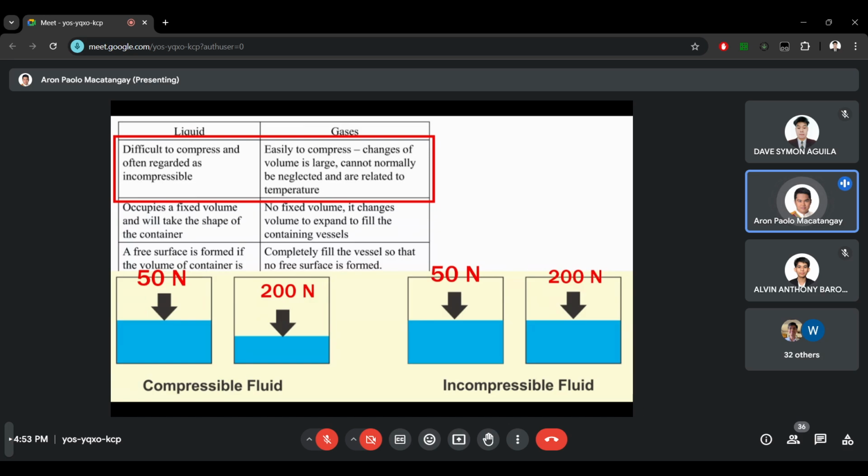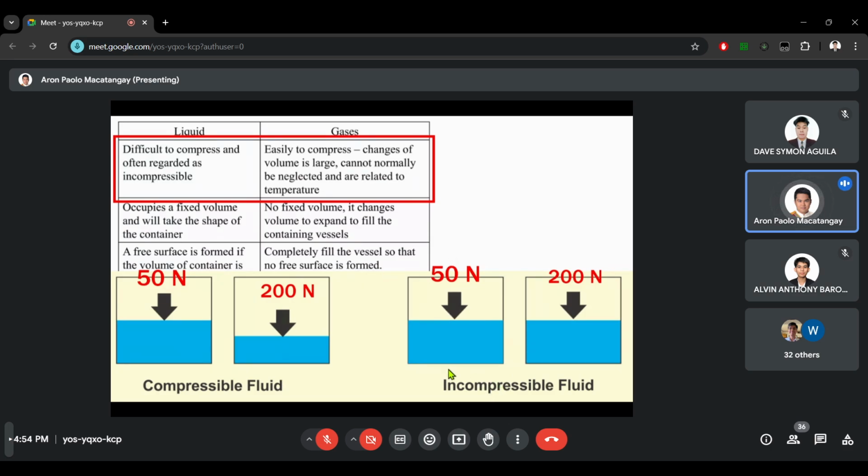Here are other differences between liquids and gases. One is their ability to compress. Liquids are difficult to compress, and we would be considering them as incompressible. Gases are easy to compress. The change in volume is large and significant, so we cannot neglect the change of volume in gases. This can be shown by the diagram below.